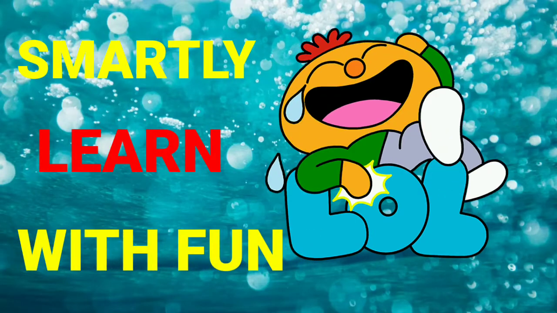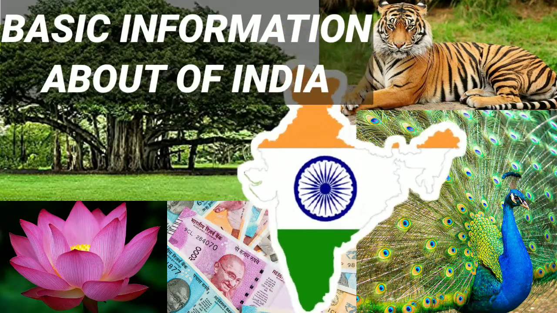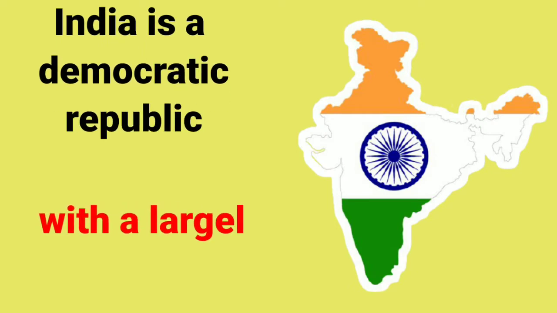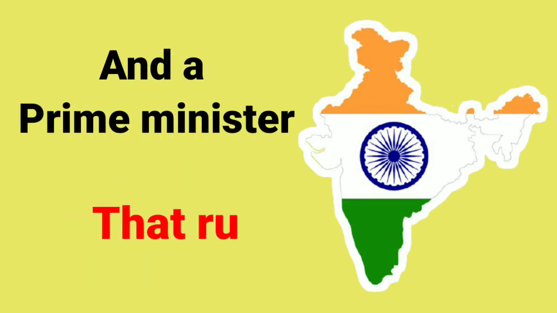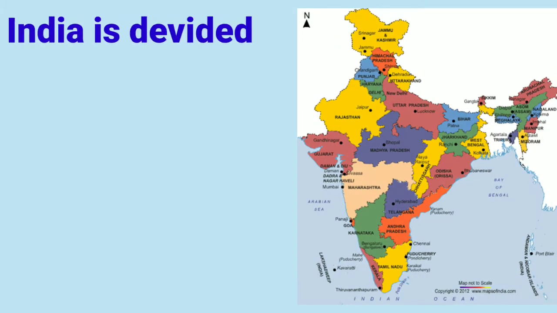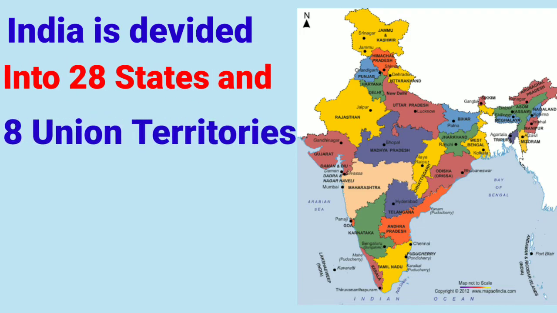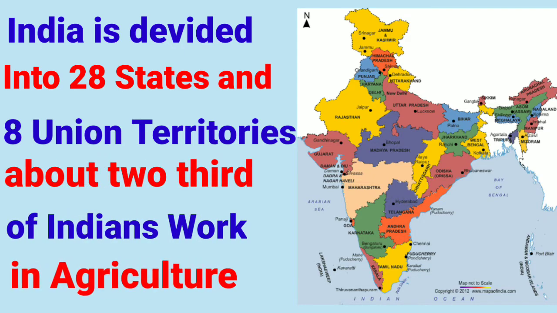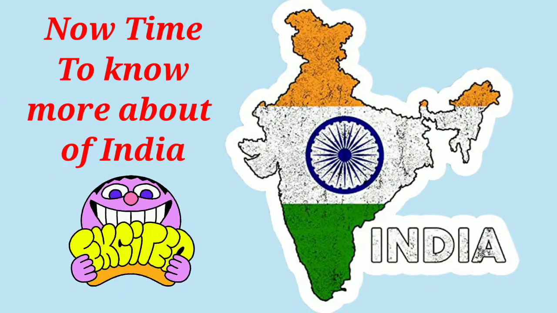Smartly learn with fun. Basic information about India. India is a democratic republic with a largely ceremonial president and a prime minister that runs the cabinet. India is divided into 28 states and 8 union territories. About 2/3 of Indians work in agriculture. Now, time to know more about India.